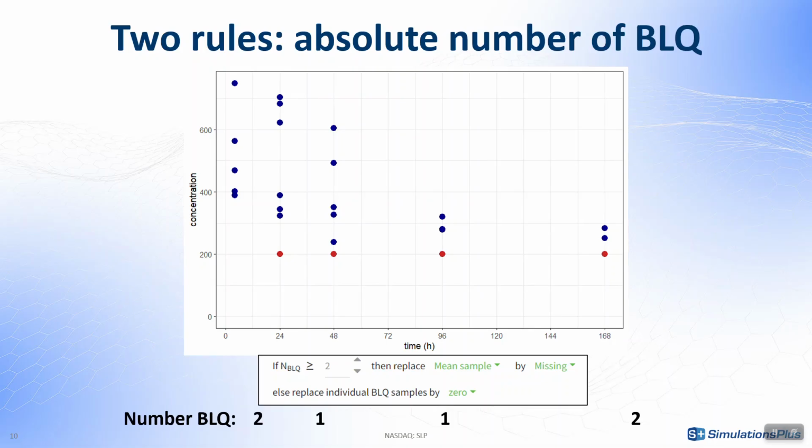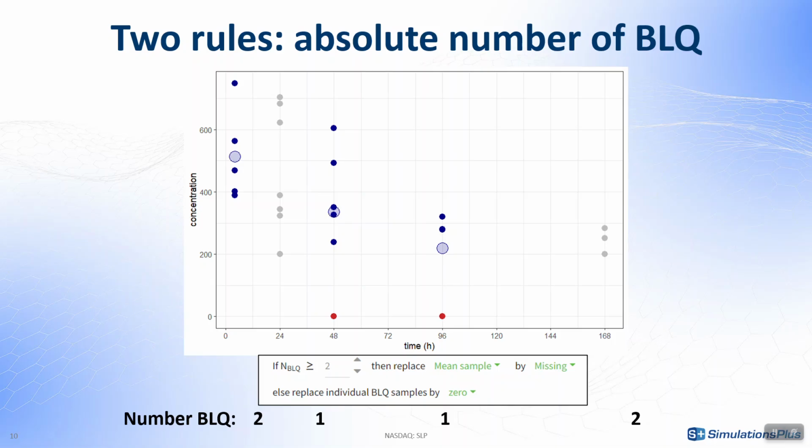So one option would be to use 2 rules based on the absolute number of samples. So here I'm specifying if 2 or more of my samples are BLQ for a particular time point, then I will consider my mean sample missing. So this gets rid of my mean sample at 168 hours, but this will also get rid of my mean sample at 24 hours, where I had 2 of 9 measurements below the limit of quantification. Then I replace the other BLQ samples with 0, and then the mean profiles are calculated without the 24 and 168 hour mean samples.